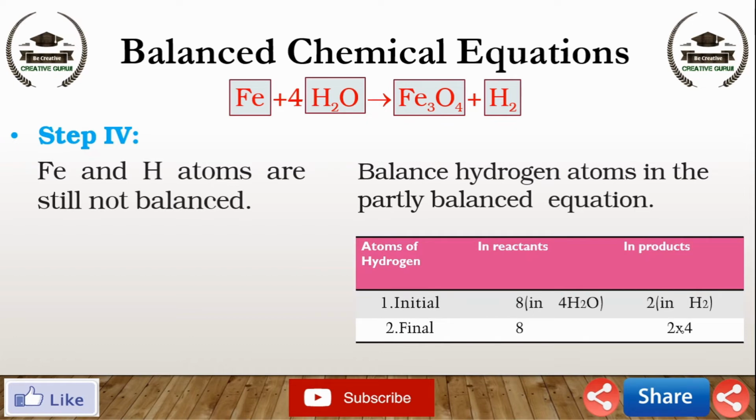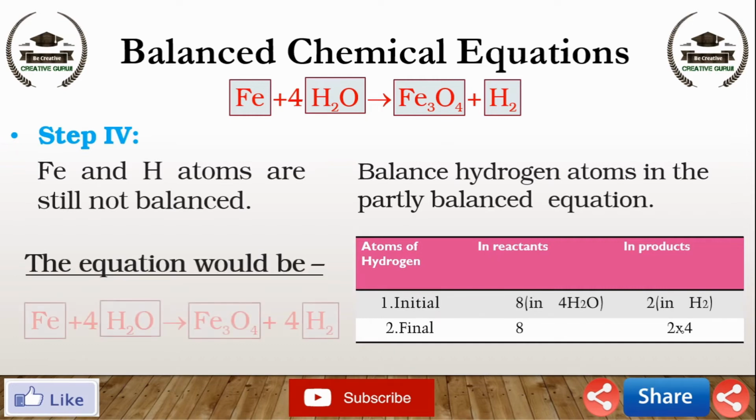Initially 8 atoms of hydrogen in reactant in 4H2O and 2 atoms of hydrogen in product in H2. For balancing it, 8 atoms of hydrogen in reactant are already present, and in product we multiply the 2 atoms of hydrogen with 4, which becomes 8. The balanced equation would be Fe plus 4H2O gives Fe3O4 plus 4H2.